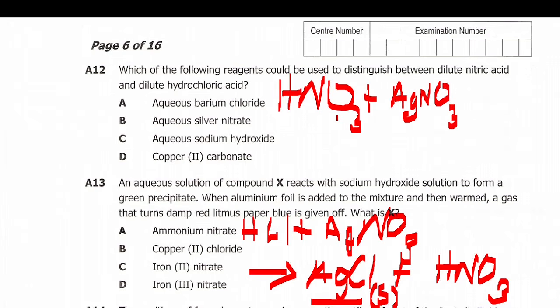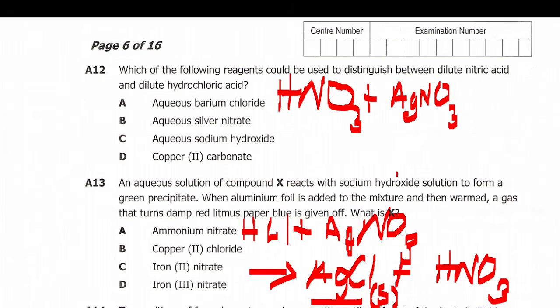This one will not undergo any reaction, because this is silver nitrate and this one is nitric acid. Even if they exchange, they will still form the same substances. This one comes here, this one goes there, they will still be the same. So there will be no reaction in this one.